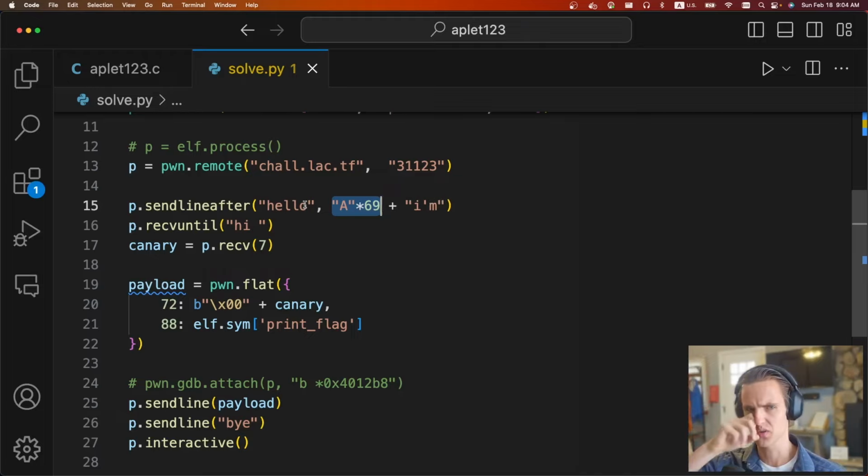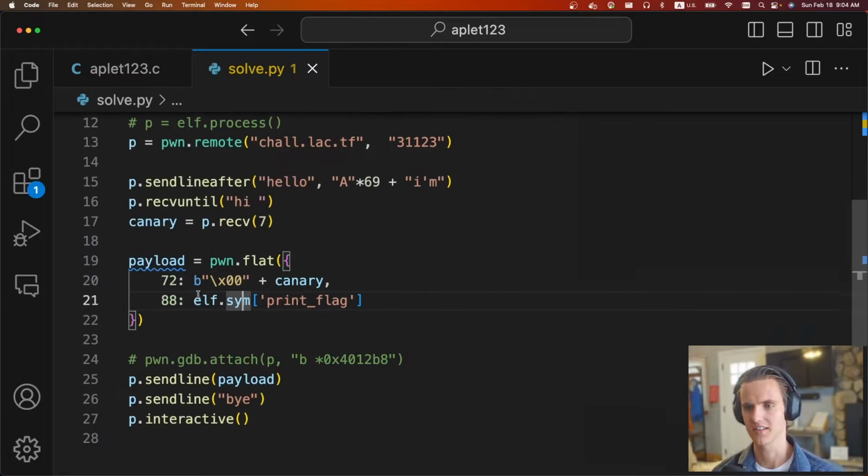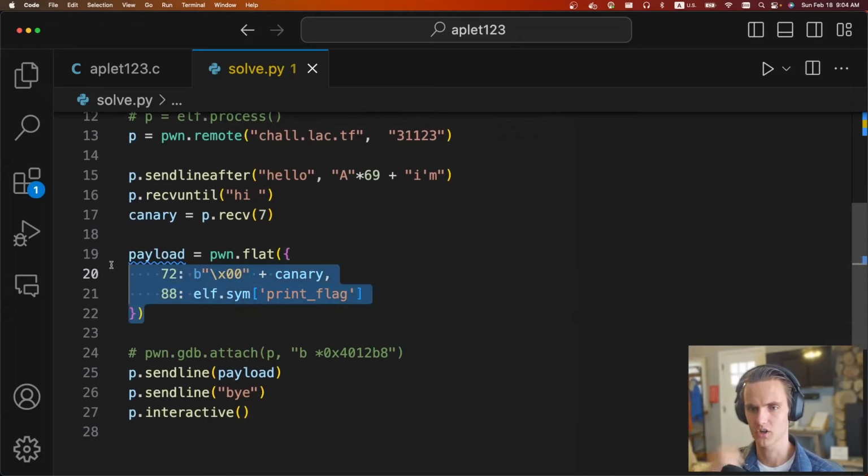The canary also starts with a null byte, so you have to do +1. So it's 69 plus 4, which is 73, so that ignores that very first null byte. After that, we're going to receive till it says hi, and then we're going to receive the 7 bytes of canary. Don't forget the canary starts with a 0, which is just another protection so that accidental puts don't print the canary if people forget to null terminate stuff.